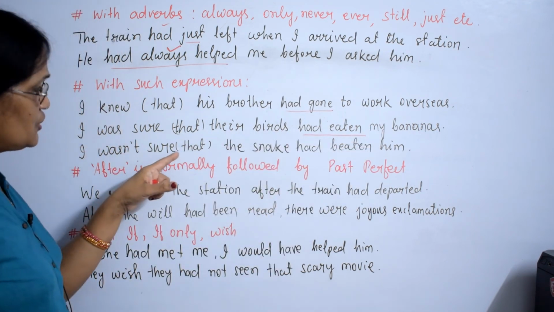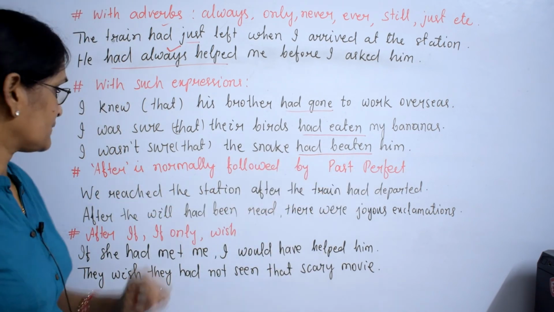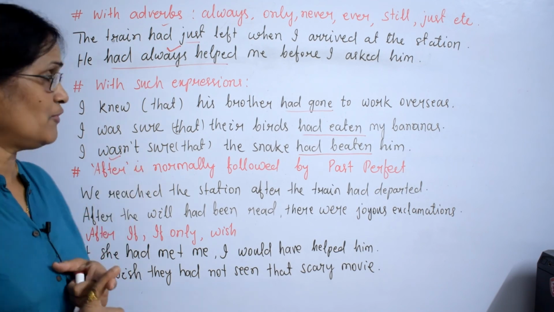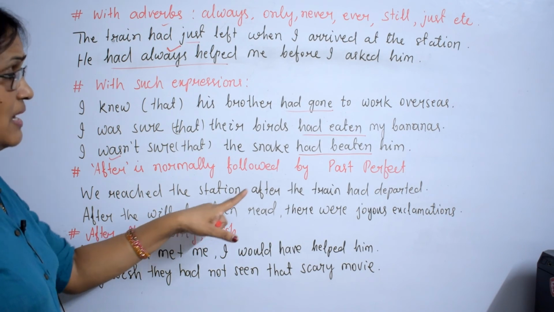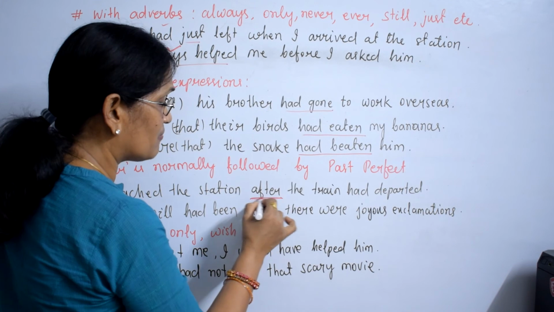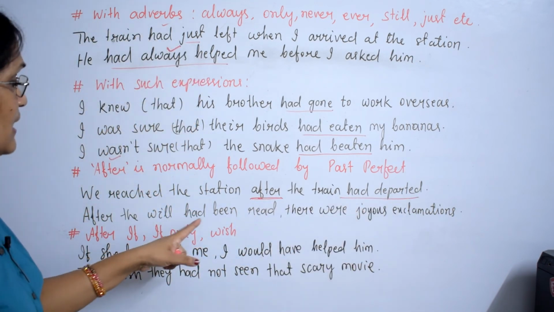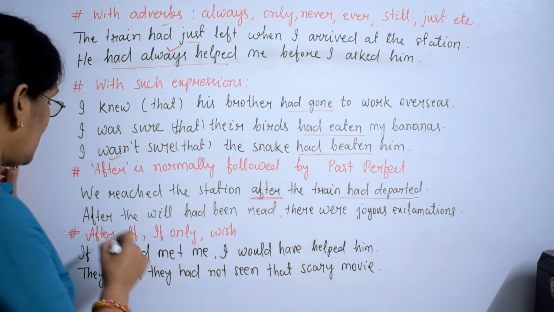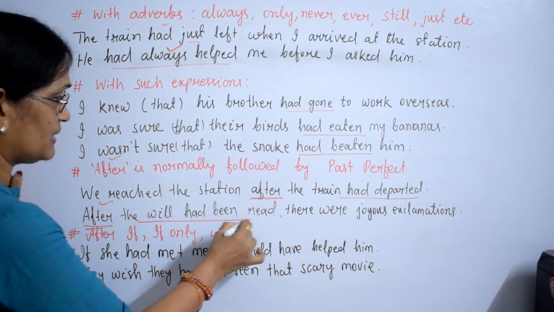I was not sure that the snake had bitten him. Then the word after is normally followed by past perfect. We reached the station after the train had departed. This word after is followed by the past perfect structure. After the will had been read, there were joyous exclamations. After is followed by a past perfect construction.